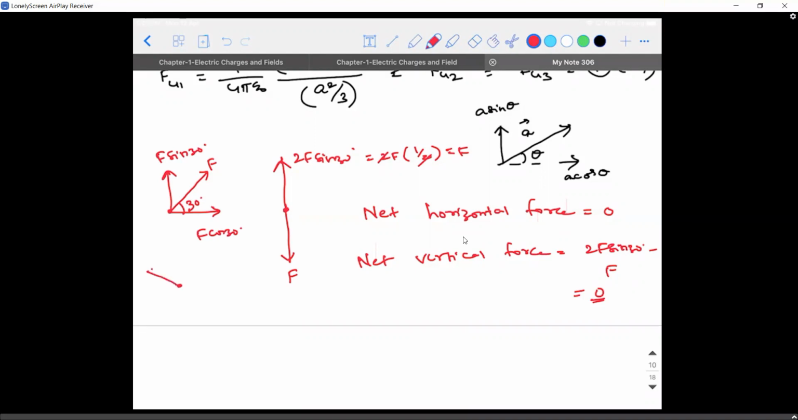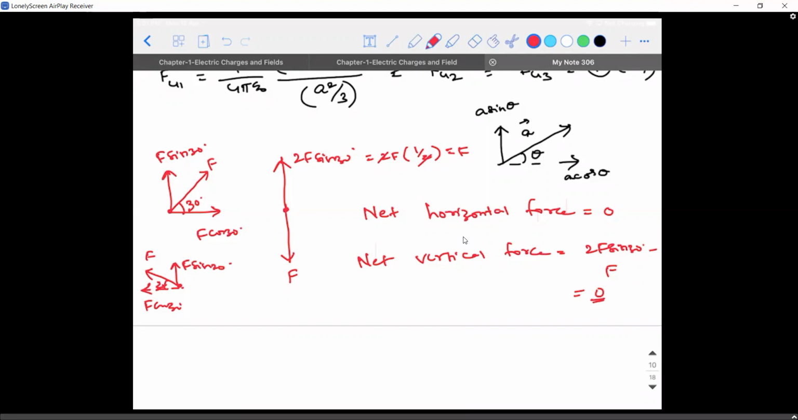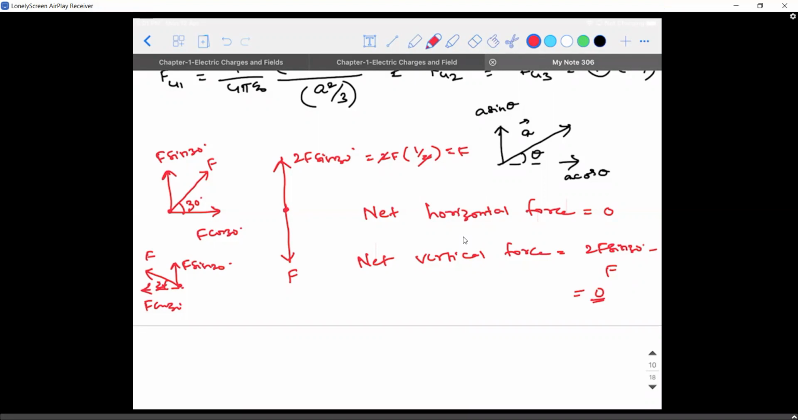Similarly, there was another force f existing like this, and here the angle was 30 degrees. Then this can be resolved as f cos 30, and this can be resolved as f sin 30. So how many f sin 30s are existing? 2, sir. 2 are existing in the same direction. And how many f cos 30s are existing? 2 in opposite direction. So they will get cancelled.